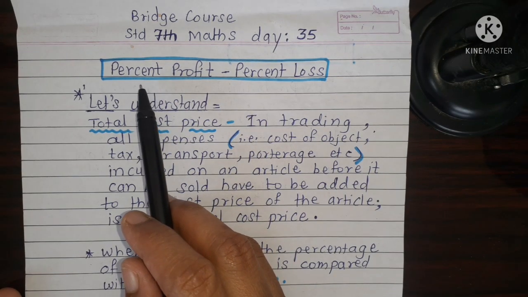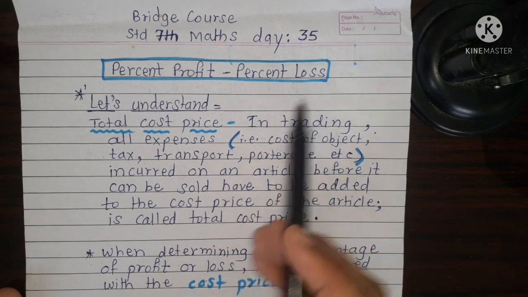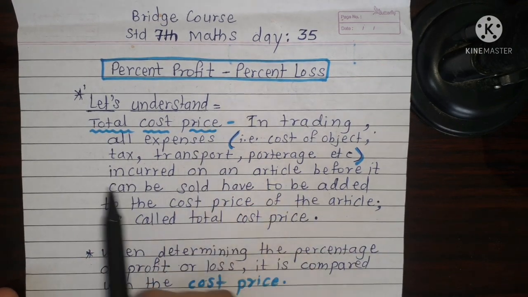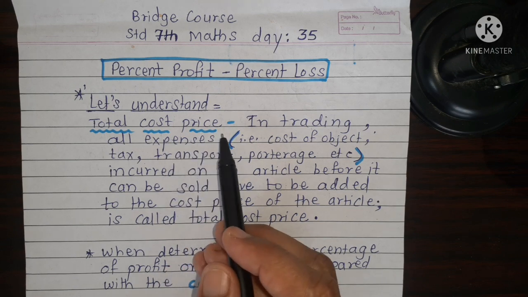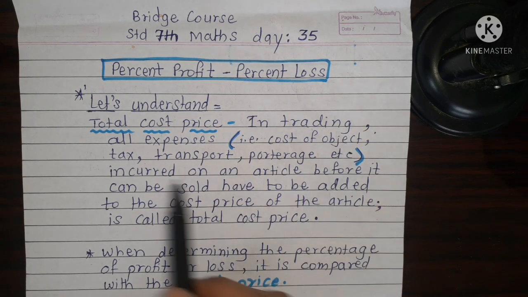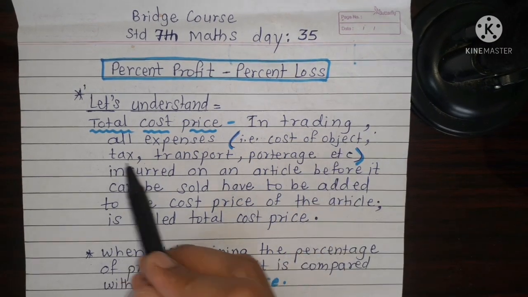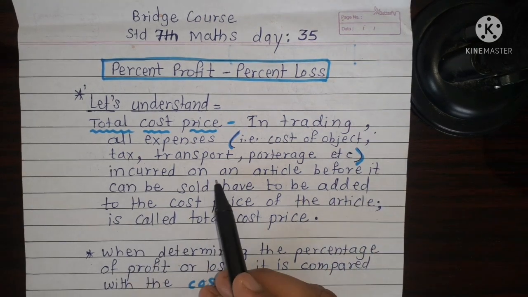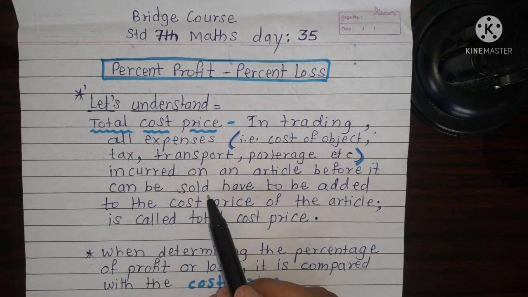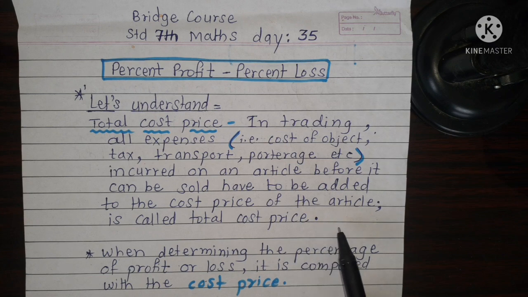Today we will see the unit percent profit and percent loss. Let's understand total cost price. What is the meaning of total cost price? In trading, all expenses, that is cost of object, tax, transport, porterage, etc. incurred on an article before it can be sold have to be added to the cost price of the article, and this is called the total cost price.